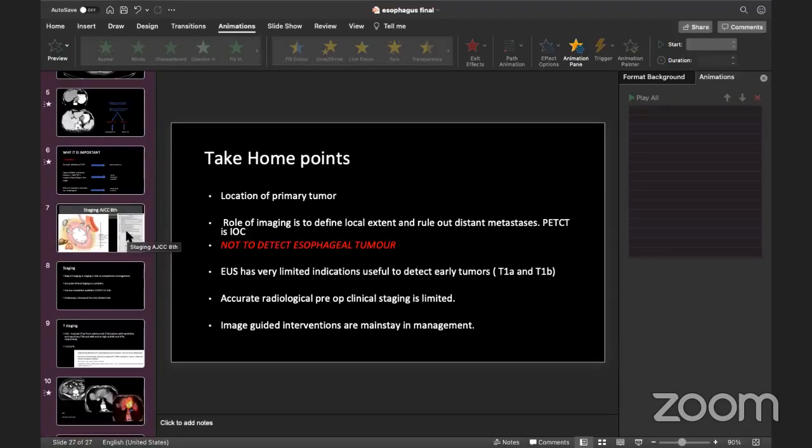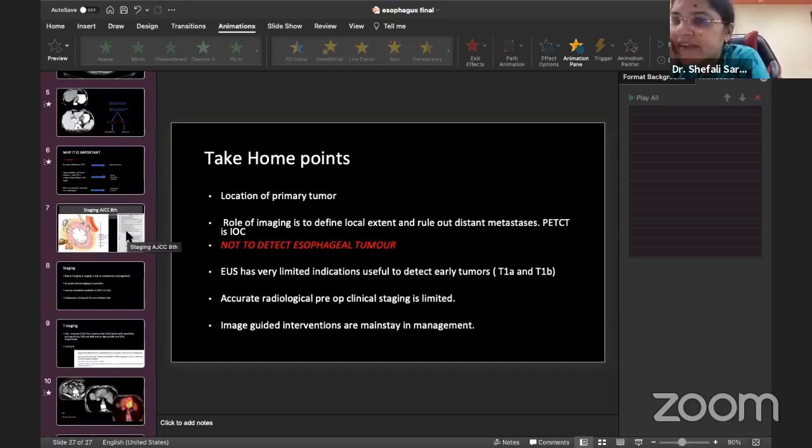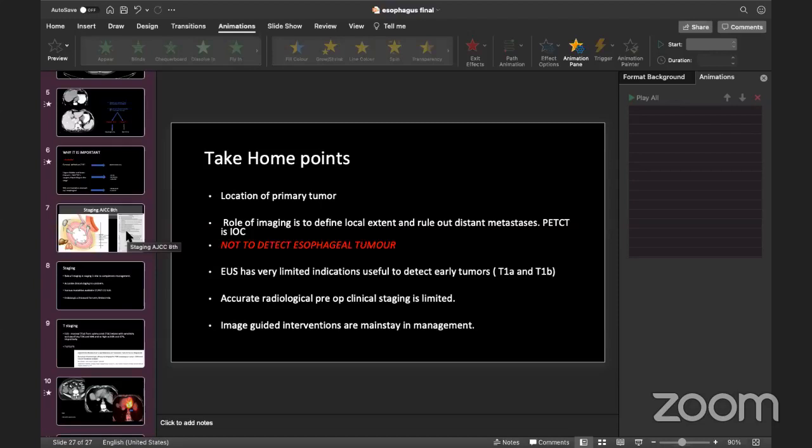No, it is not at all possible to comment upon T1B on CT scan. EUS is the modality to differentiate between T1A and T1B, because in T1B there is submucosal involvement. It will actually change the management.